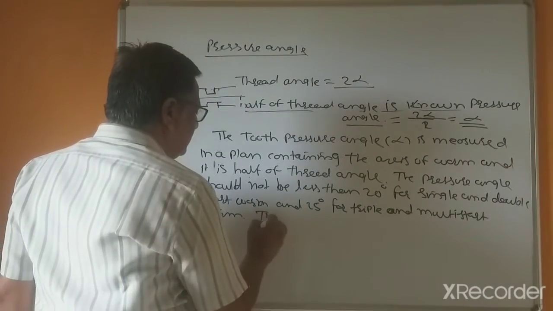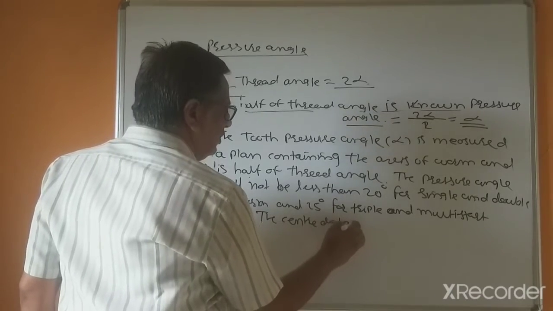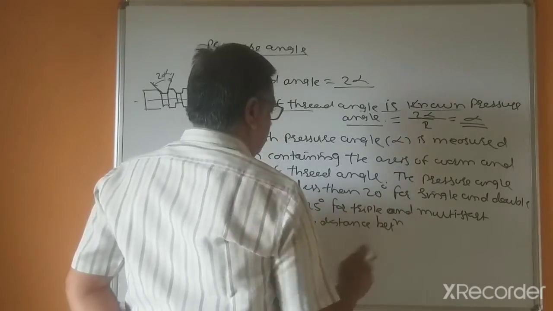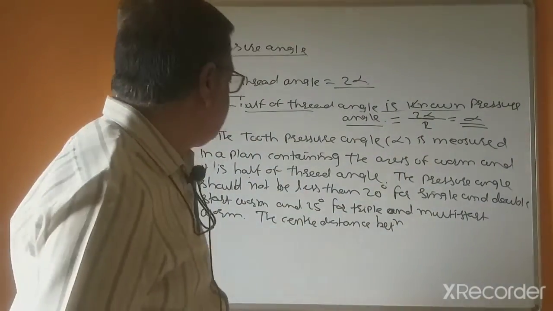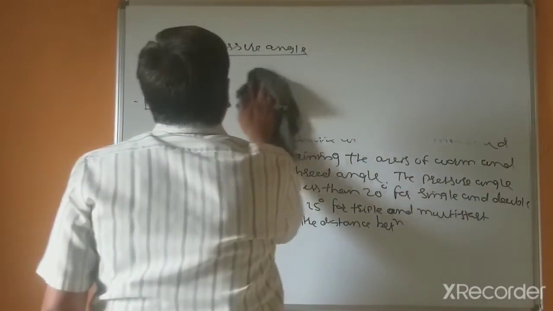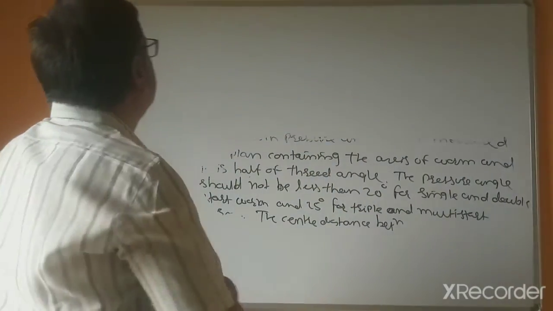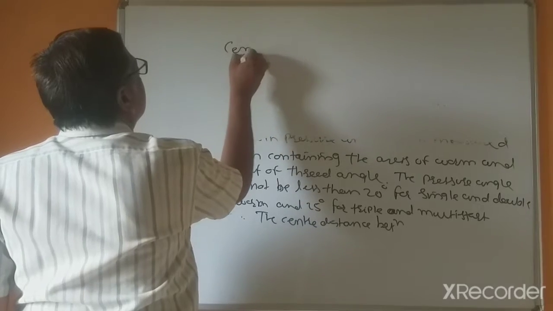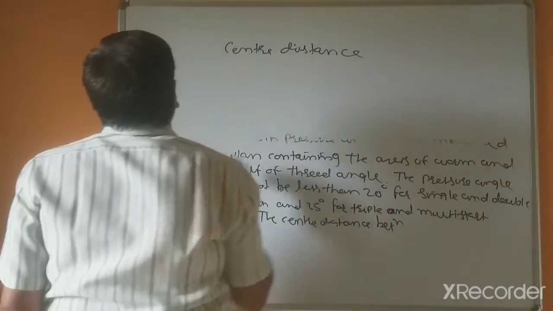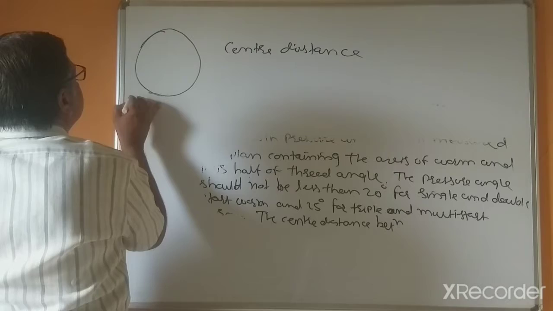The center distance is another term. Center distance between such a worm wheel and this worm shaft.